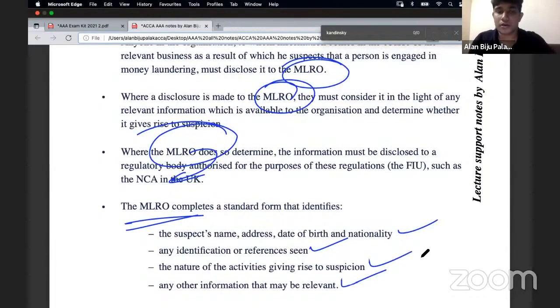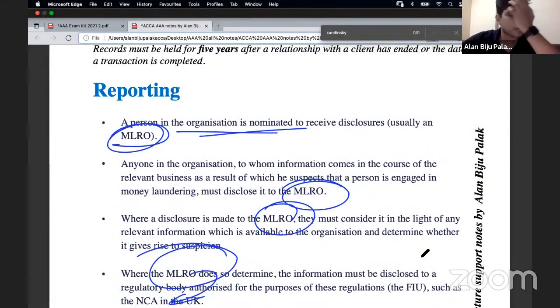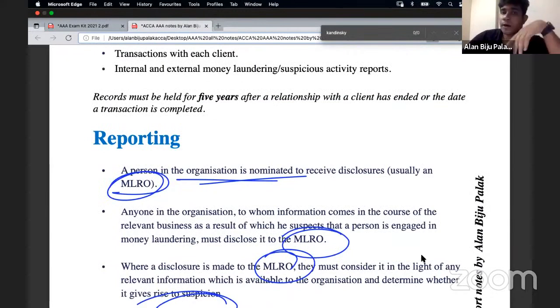And if the examiner requests you to write deep knowledge about the reporting part of money laundering, this is the way in which we report about money laundering to the money laundering reporting officer, and finally to the Financial Intelligence Unit. I will explain it again.